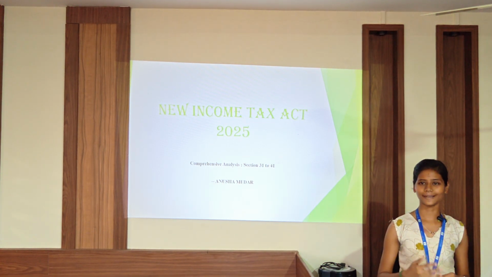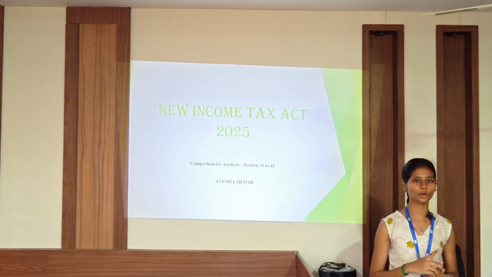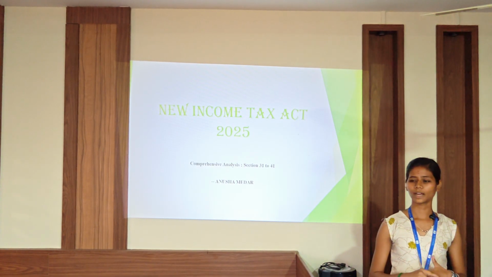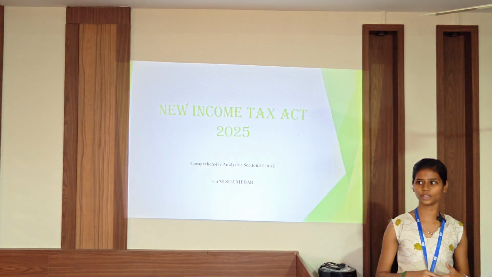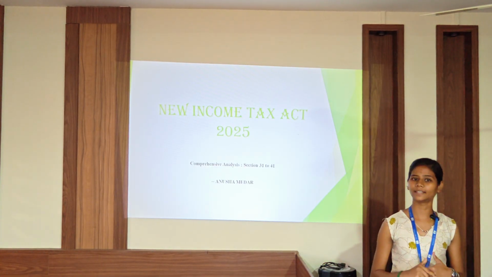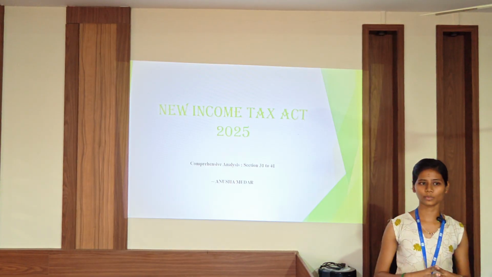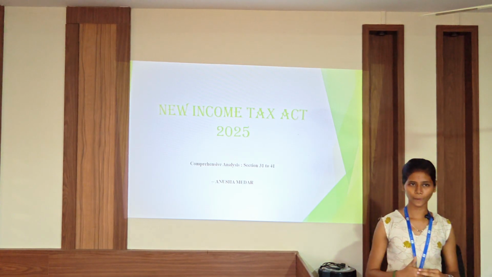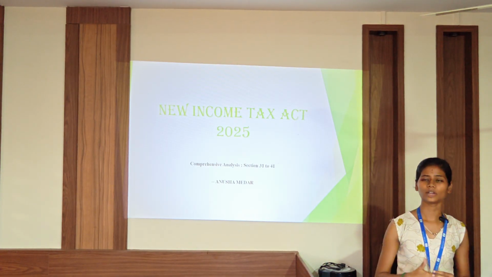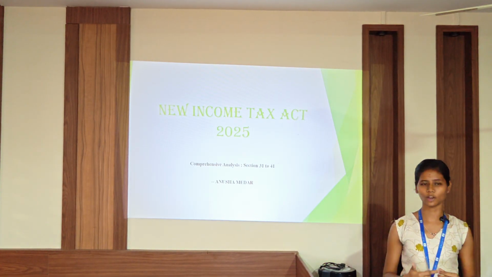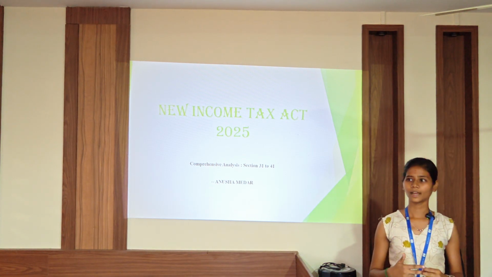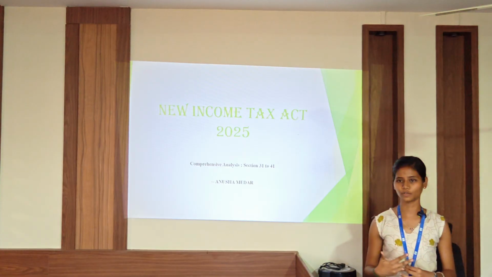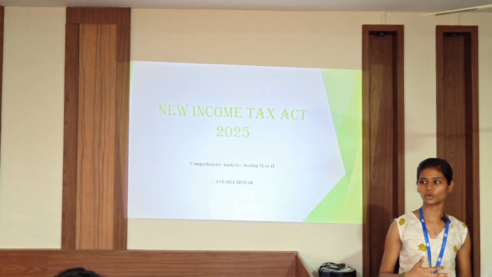Section 15: Salary. Section 16: Income from salary. Section 17: Perquisite. Section 18: Profit in lieu of salary. Section 19: Deduction from salary. Section 20: Income from house property. Section 21: Determination of the annual value. Section 22: Deduction from house property. Section 23: Arrears of rent and unrealized rent received. Section 24: Regarding property of co-ownership.